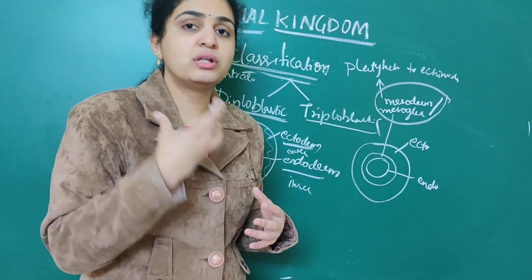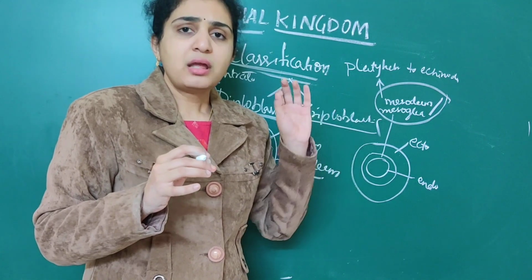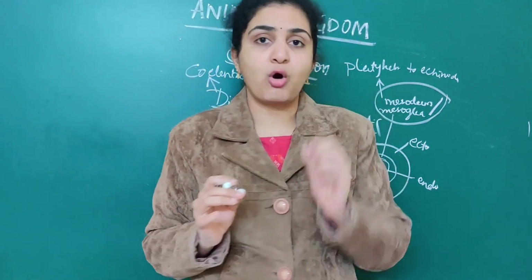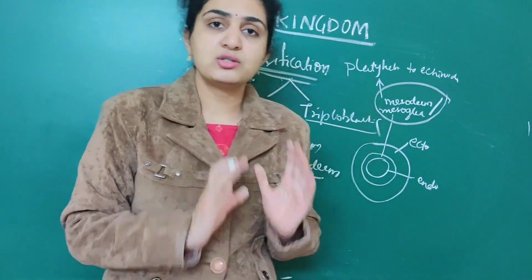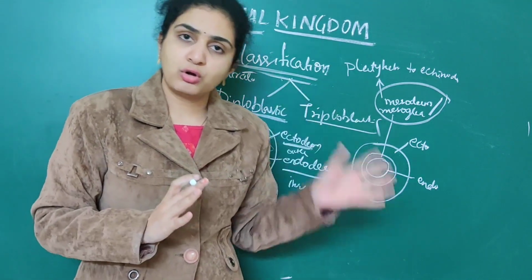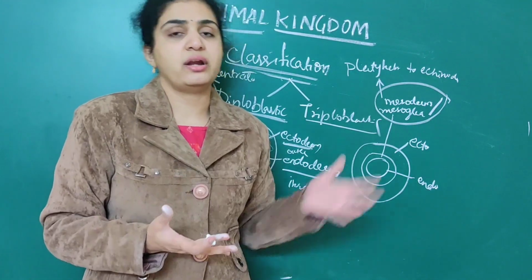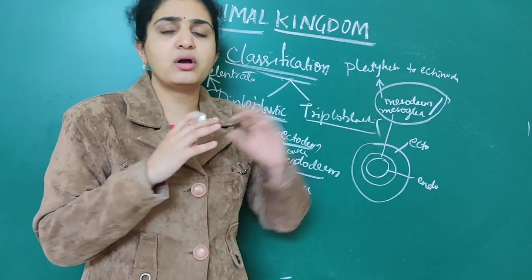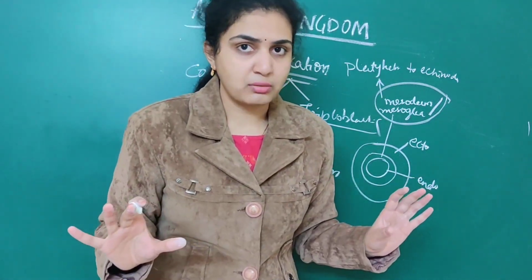Next we have discussed the notochord. Simple one. Notochord means a rod-like structure present on the dorsal side in the embryonic stage. If the notochord is present, they are called chordates. If it is absent, they are called non-chordates. From the first one, that is sponges, to the last one, all are non-chordates only. So no need to get confused about that.